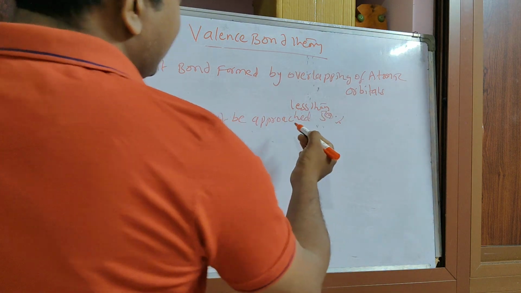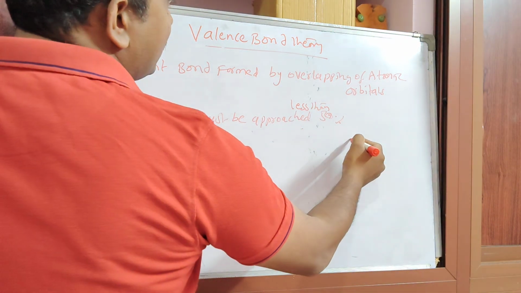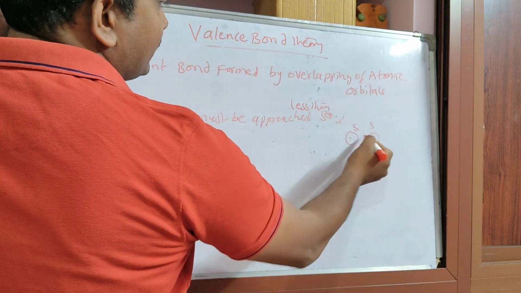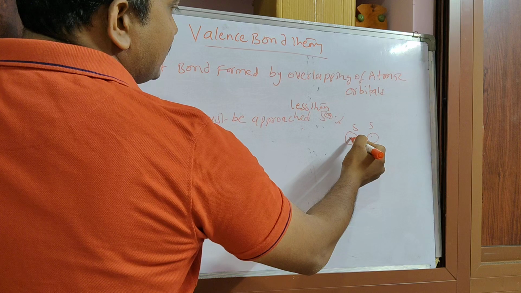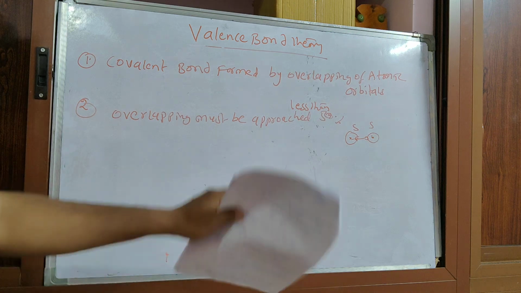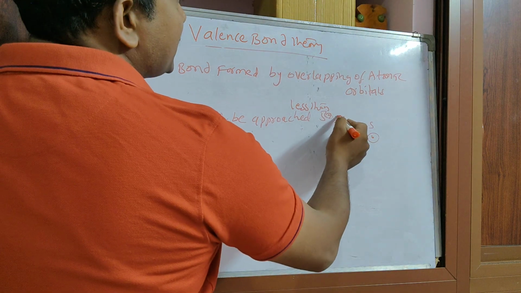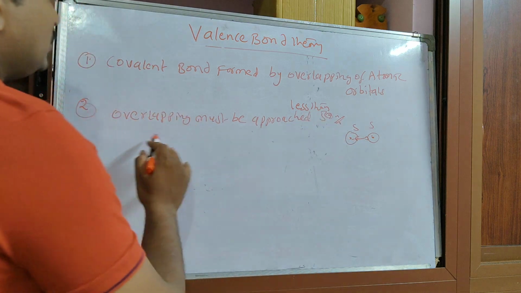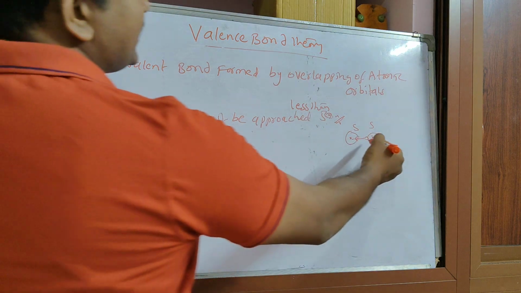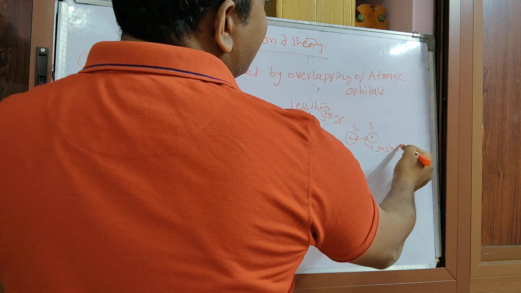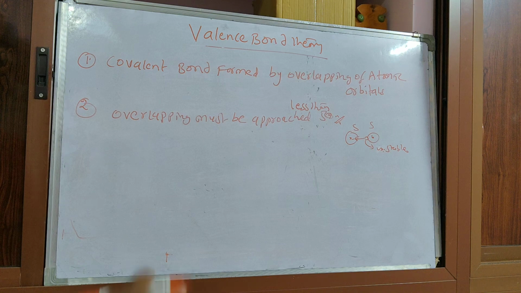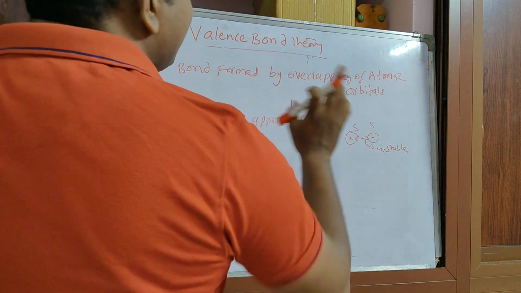If there are two atomic orbitals, for example this atomic orbital, if it is an s orbital, the nuclei are at the center. By approaching close to each other, the nuclei get repulsions. That's why up to 50% only, maximum, is it possible to overlap the atomic orbitals. After this, it will become unstable because they will get the repulsions. That's why the overlapping must be approached less than 50% only.